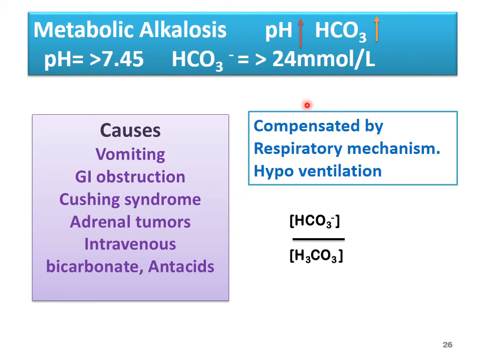Since it is metabolic, it will be compensated by the respiratory system and then taken up by the renal system. The respiratory mechanism is hypoventilation. By hypoventilation, the level of CO2 will increase, which will cause an increase in H2CO3, and in this way pH will be reduced and compensation will occur.